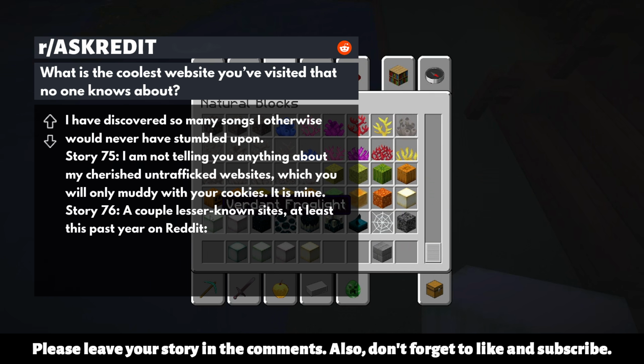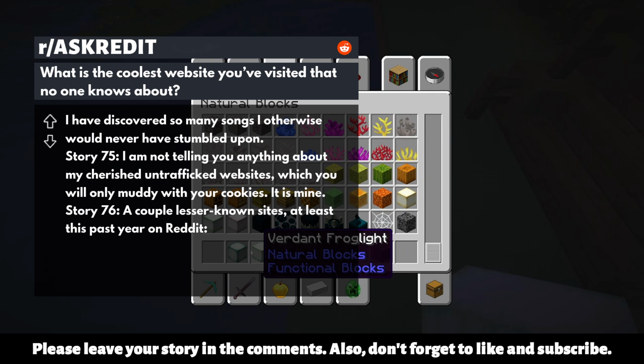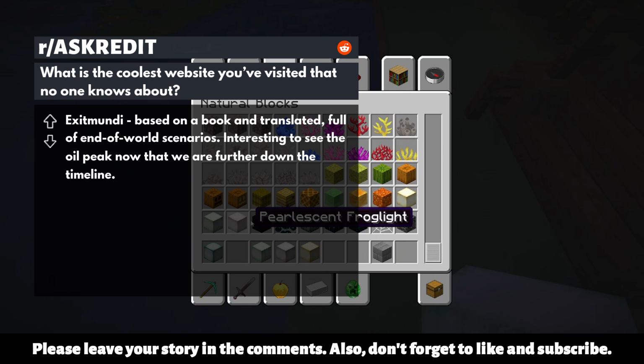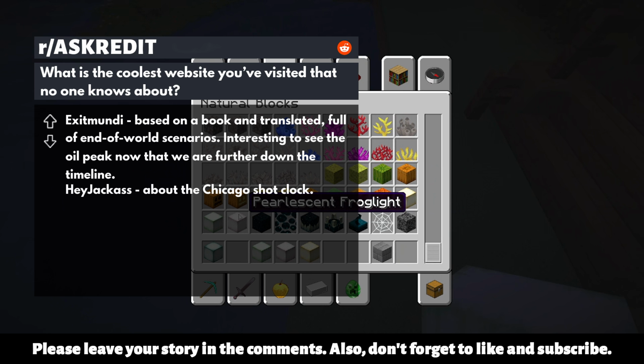Story 76. A couple lesser-known sites, at least this past year on Reddit. Exit Mundi, based on a book and translated, full of end-of-world scenarios. Interesting to see the oil peak now that we are further down the timeline. Hey Jackass, about the Chicago shot clock.